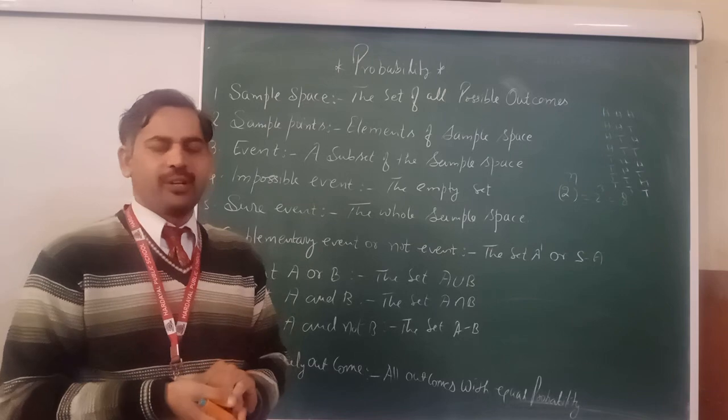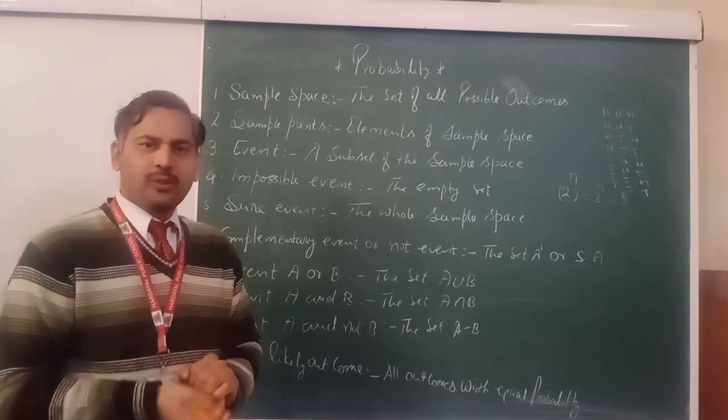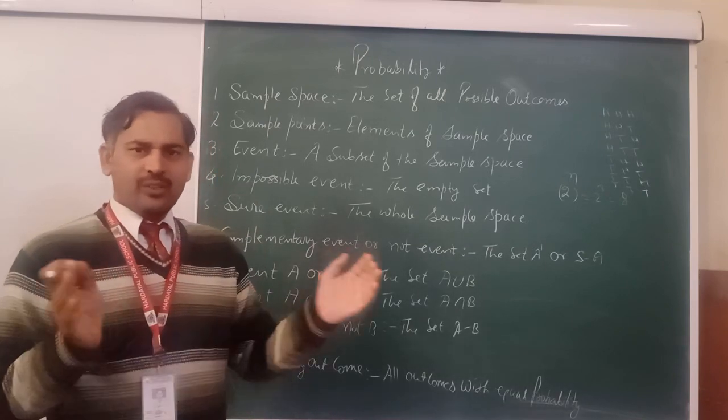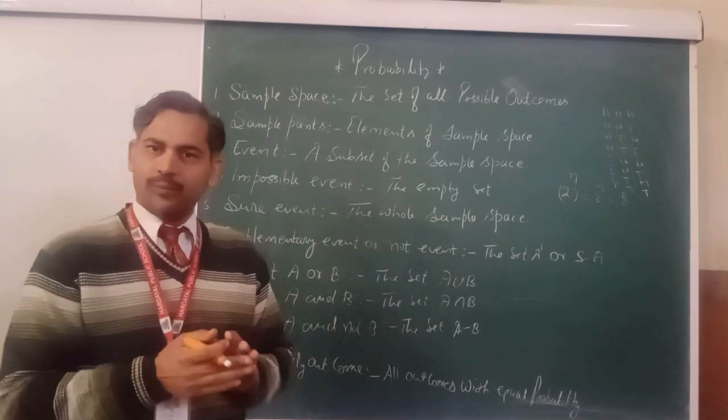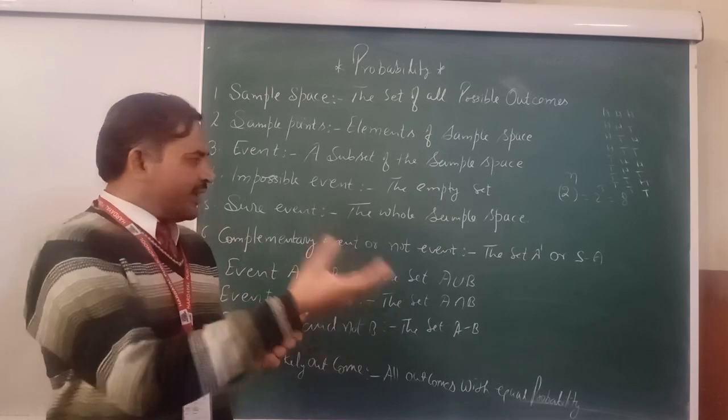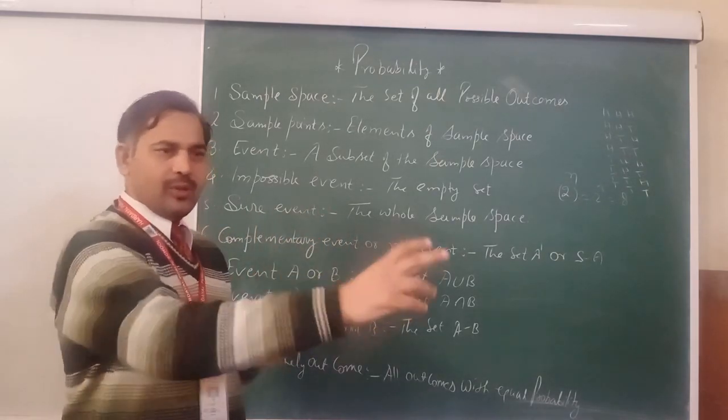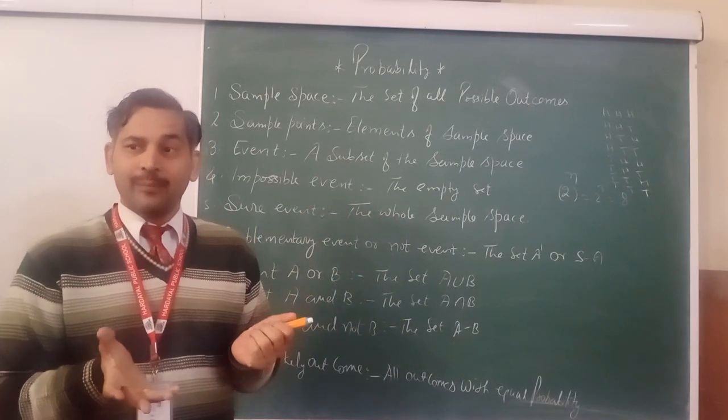I give one example also. Okay, if we throw a dice, we get 6 points. What are the 6 outcomes? 1, 2, 3, 4, 5, 6. Event A is the set of all even numbers. What are the even numbers?